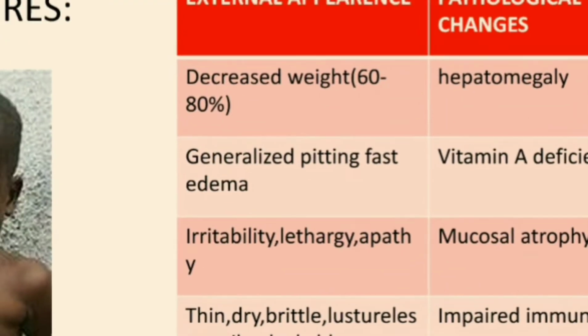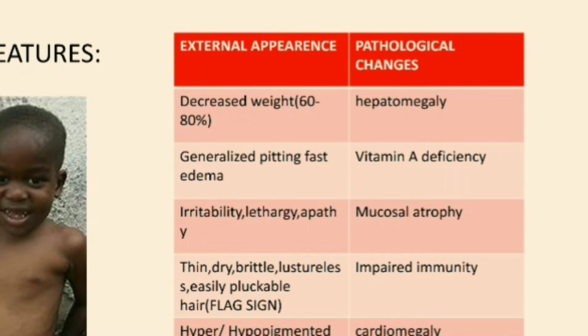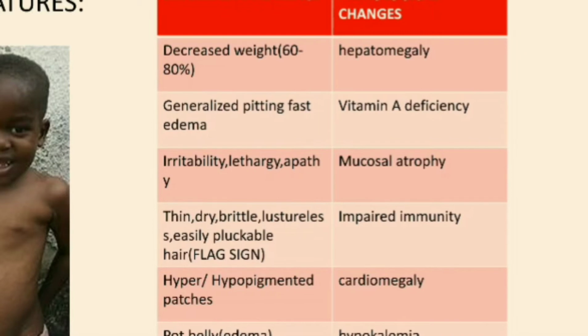So let's see what are its external and internal pathologies. There will be decrease in body weight, nearly 60 to 80% of body weight, and generalized fast and pitting edema will be there. Initially, there will be edema at the legs, that is pedal edema, followed by edema at the dependent site. And as I told you before, Kwashiorkor will definitely present with an altered sensorium, and that altered sensorium can be irritability, lethargy, or apathy.